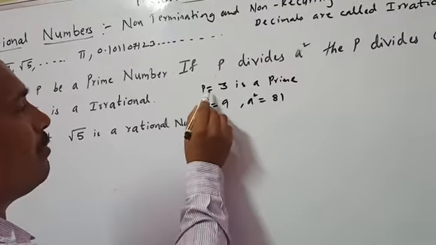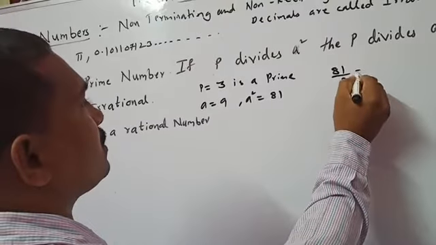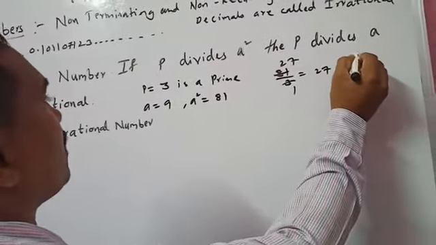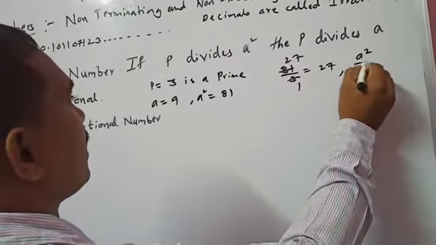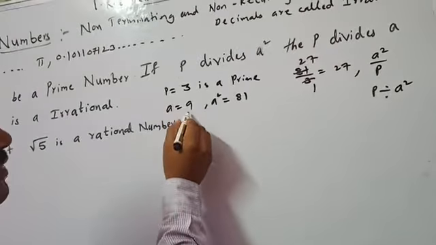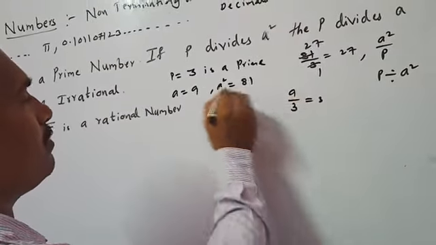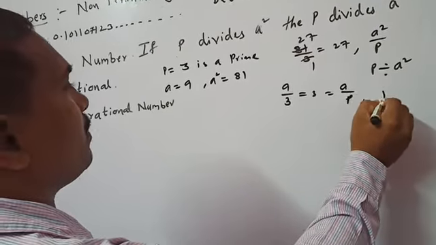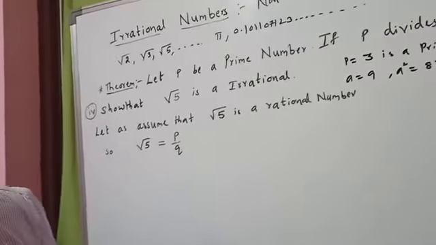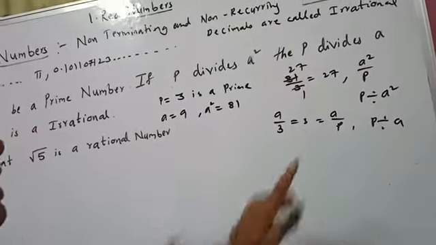Here p divides a square, since 81 is divisible by 3, 3 twenty-sevens are 81. And here p also divides a, 9 by 3. This is our theorem, you have to remember: if p is a prime and p divides a square, then p divides a.